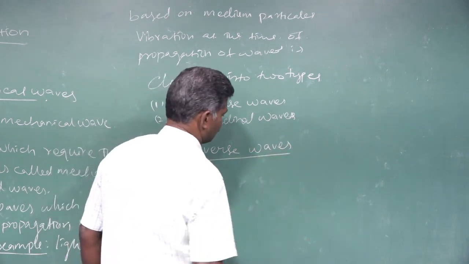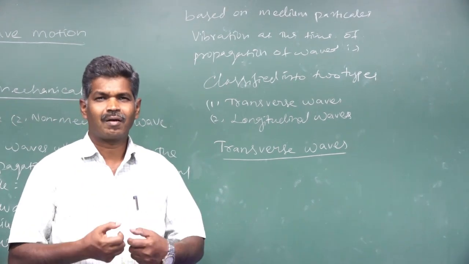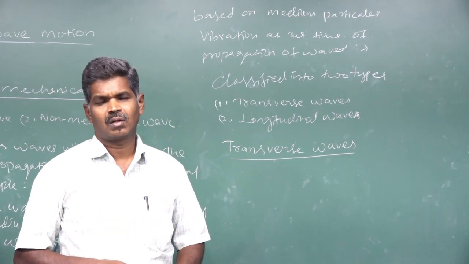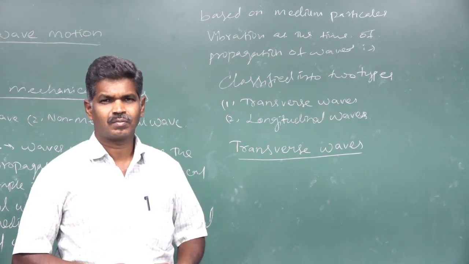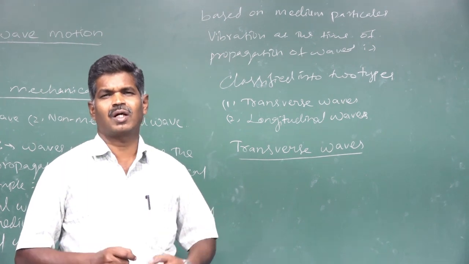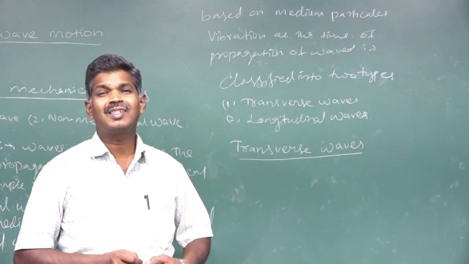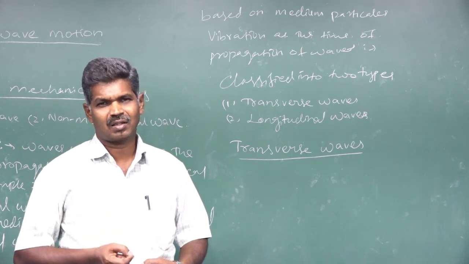For that, we will take one example. We take a long rope or any long string. One end of the string is connected to a rigid support, and the other end is held in our hand.